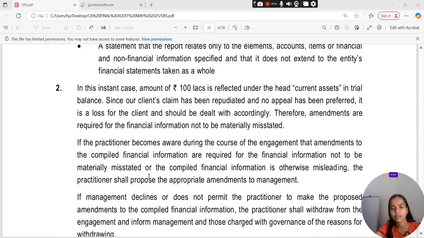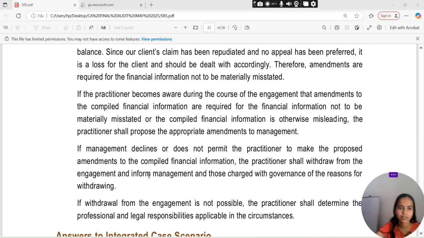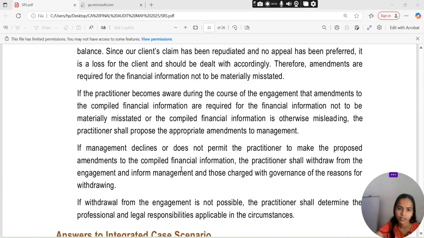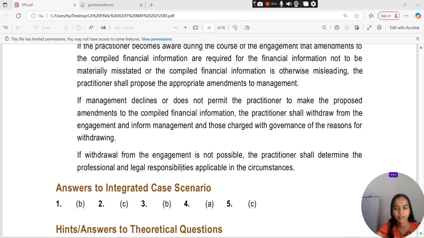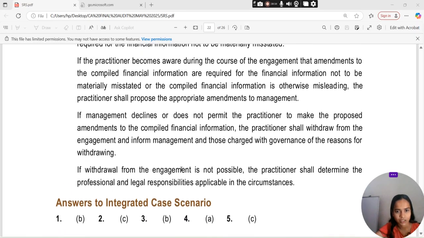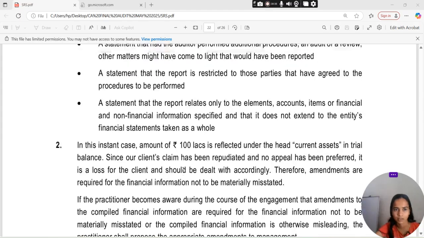If the practitioner become aware during the course of engagement that amendment to the compiled financial information are required for the financial information not to be materially misstated, or the compiled financial information is otherwise misleading, the practitioner shall propose the appropriate amendments to management. If management declines or does not permit the practitioner to make the proposed amendment to the compiled financial information, the practitioner shall withdraw from the engagement and inform management and those charged with governance of the reason of withdrawing. If withdrawal from the engagement is not possible, the practitioner shall determine what will be the professional and legal responsibility applicable in the circumstances.